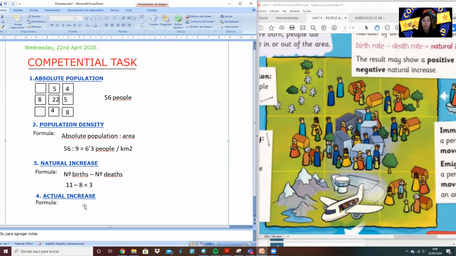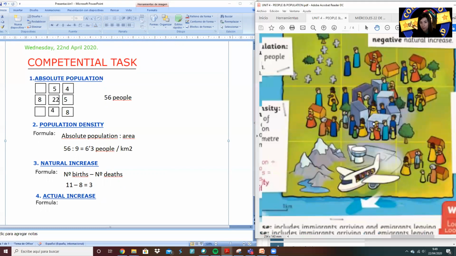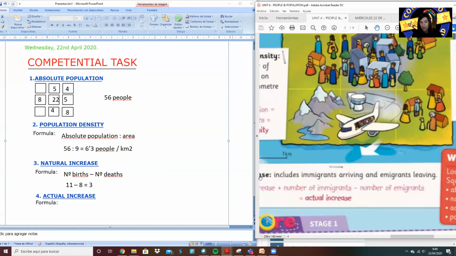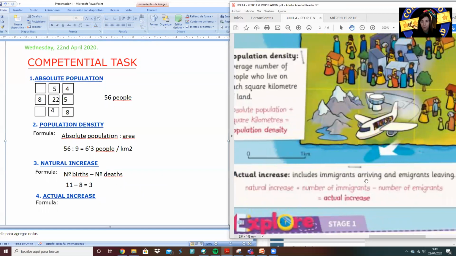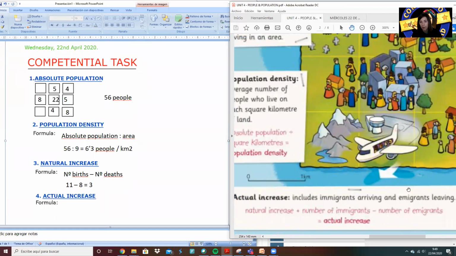And we're going to finish by calculating the actual increase. So let's remember the formula. The actual increase takes into account the natural increase plus the number of immigrants minus the number of emigrants.